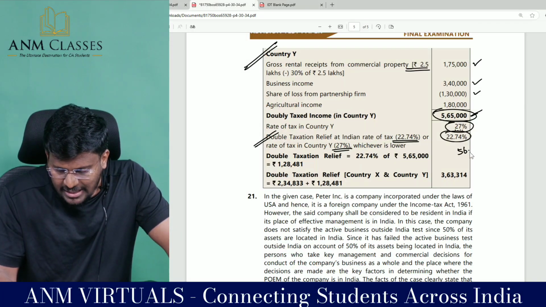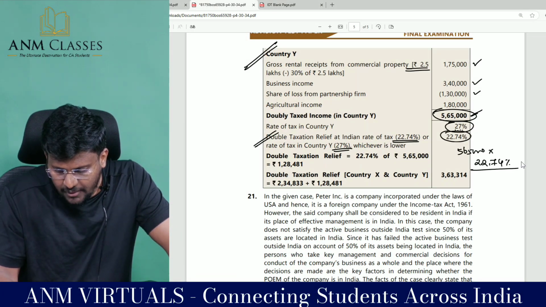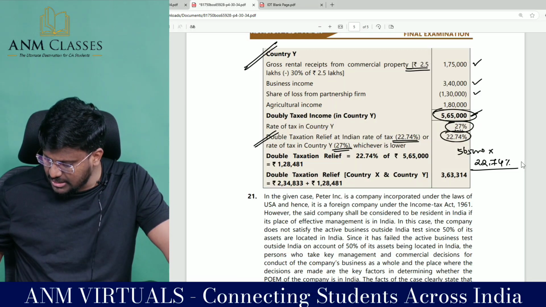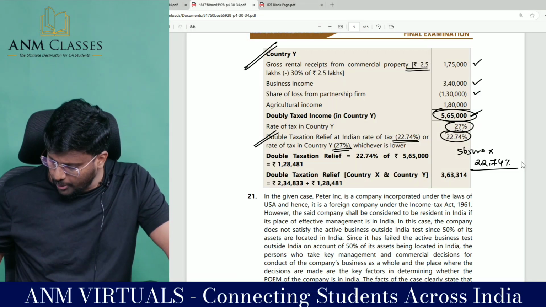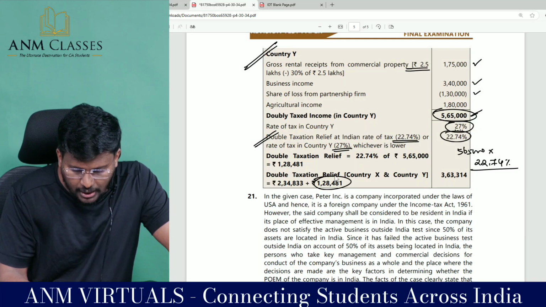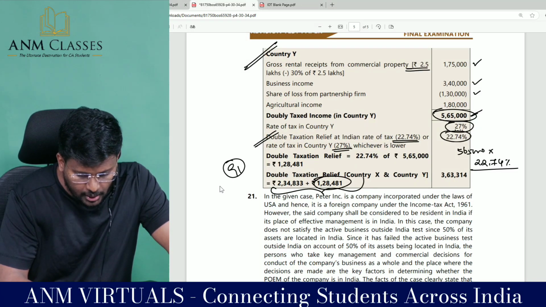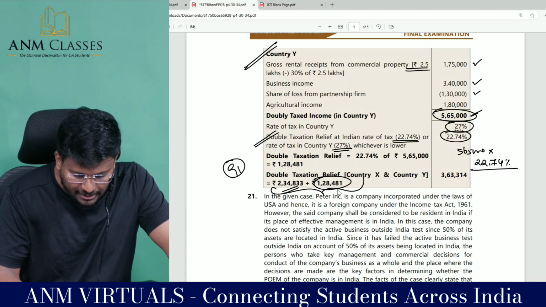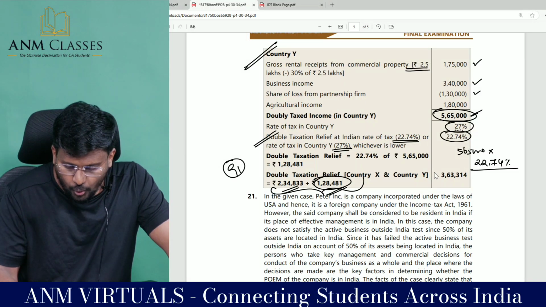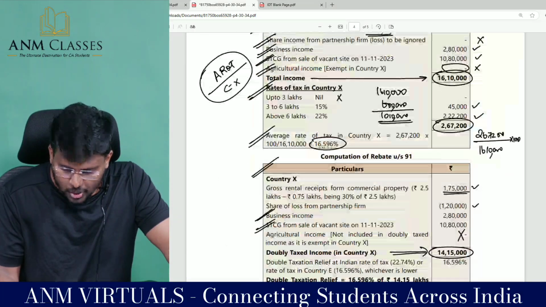So on 5,65,000 we have to apply 22.74%. So 5,65,000 into 22.74% comes to, sir, 1,28,481. So the total rebate under section 91 is 2,34,833 plus 1,28,481, which comes to 3,63,314, my dear lovable students,